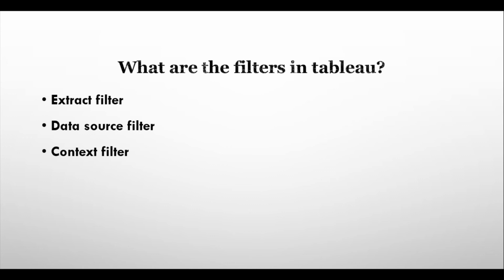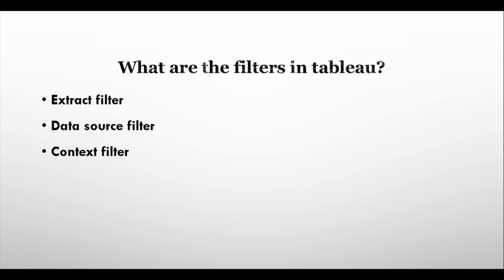There is a context filter also. Okay, the context filter is one of the important filters in Tableau. When we apply a filter into a context, a temporary table is created of that field in the background in Tableau. It is a separate table, and the next filter which we apply, that is a child filter, whatever we apply will get applied on top of that temporary table.